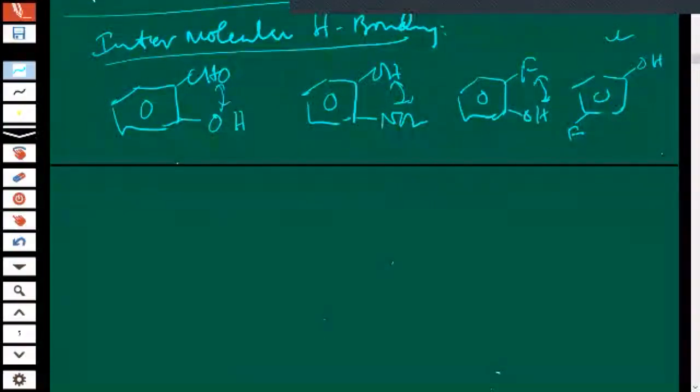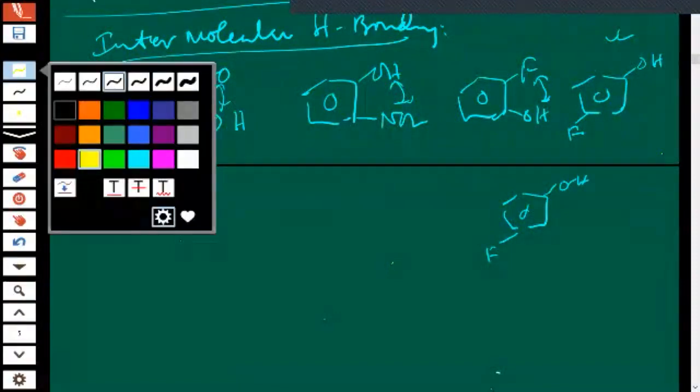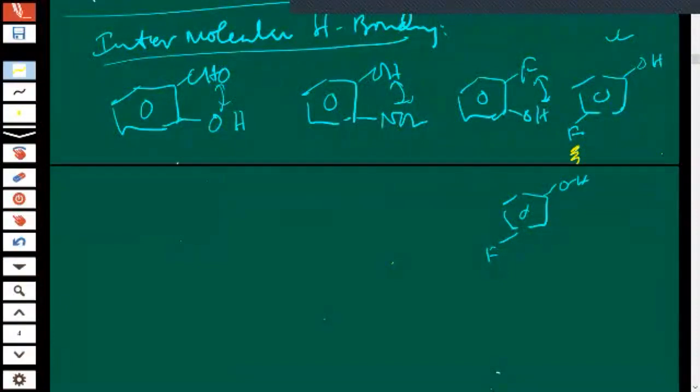Inter means suppose this is one molecule, and another molecule is like this. Now there is some attraction force between this part and this part. Did you understand, children? So one molecule is this, another molecule is this. So it is intermolecular. And here the attraction force is within the same molecule. Okay, children. Any problem? Please let me know.